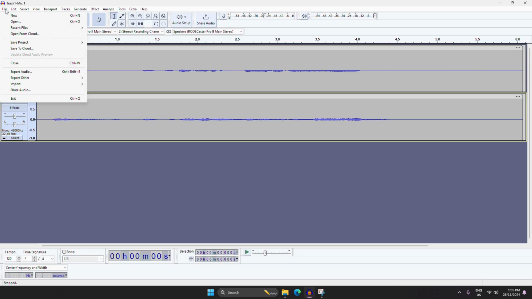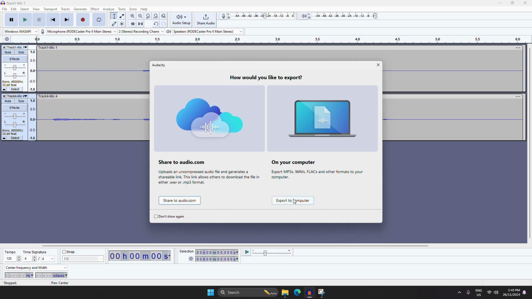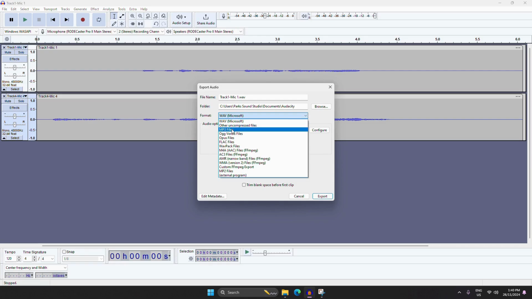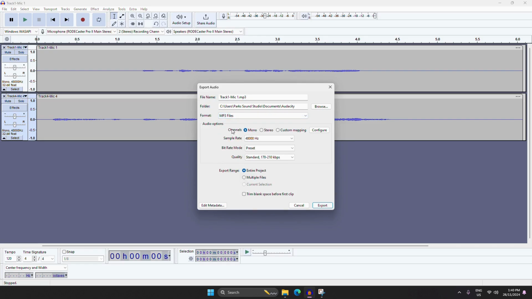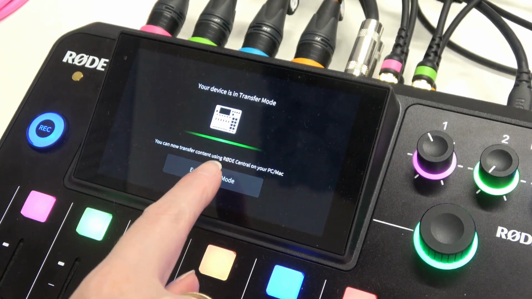Once you have finished editing your recording in Audacity, select Export Audio under the File drop-down. The format you save it in really depends on what you're planning to do with it. Choosing WAV means that you will get the file exported uncompressed, best for archive work such as oral history recordings. Whereas choosing MP3 is most suitable if you are planning to upload it to a streaming platform.